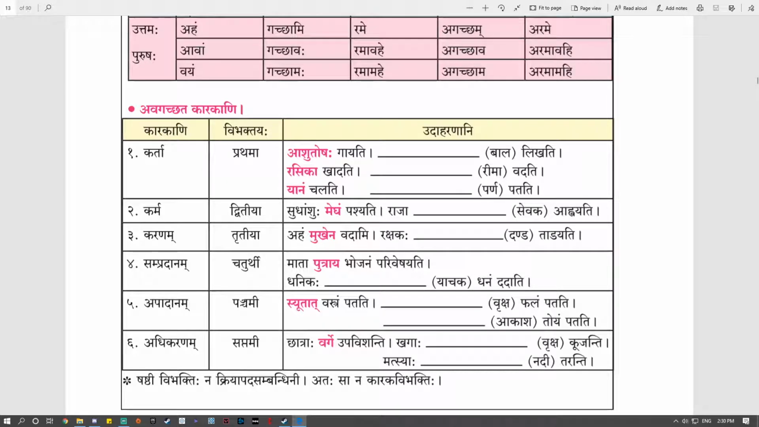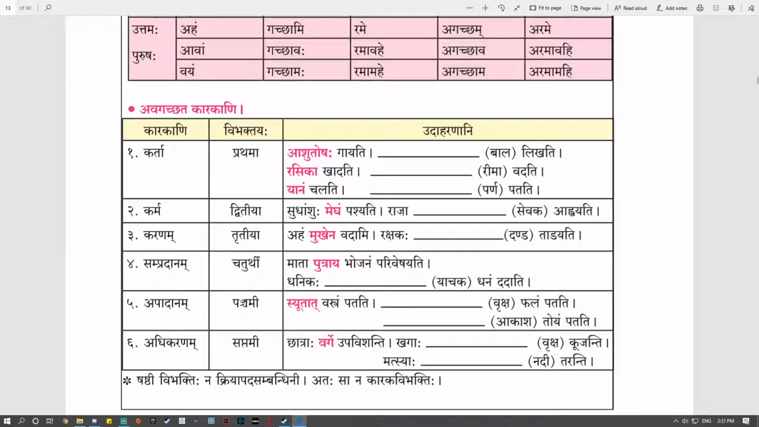Ashutoshaha Gayati. If we ask question to verb Kaha Gayati, answer is Ashutoshaha. Rasika Khadati. Ka Khadati? Rasika is the answer. Yanam Chalati. If we ask Kim Chalati, Yanam is the answer. Ashutoshaha, Rasika, Yanam, all the three words are in Prathama Vibhakti Ekvachanam and all three of them are Karta.